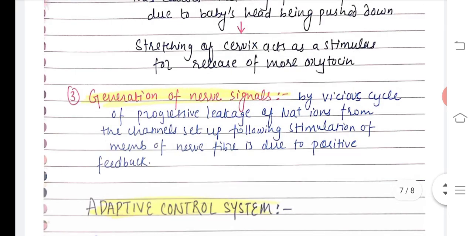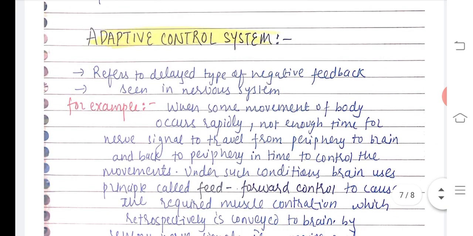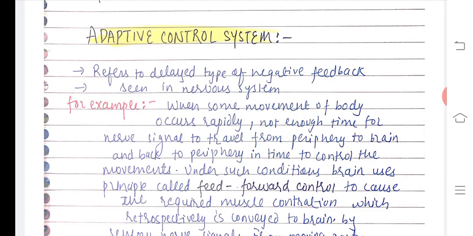So these were the three uses, or say advantages, of the positive feedback and useful purposes of the positive feedback.